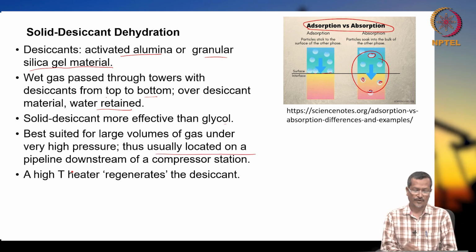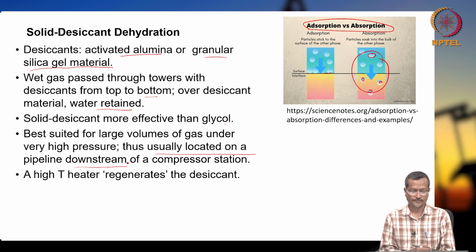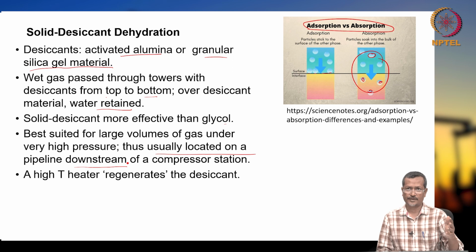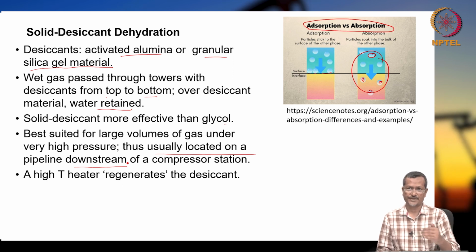This is usually located on a pipeline downstream of a compressor station. A high temperature heater regenerates the desiccant. So you need a higher temperature than for liquid glycol, where the temperature is 400; in this case the temperature will be much higher.